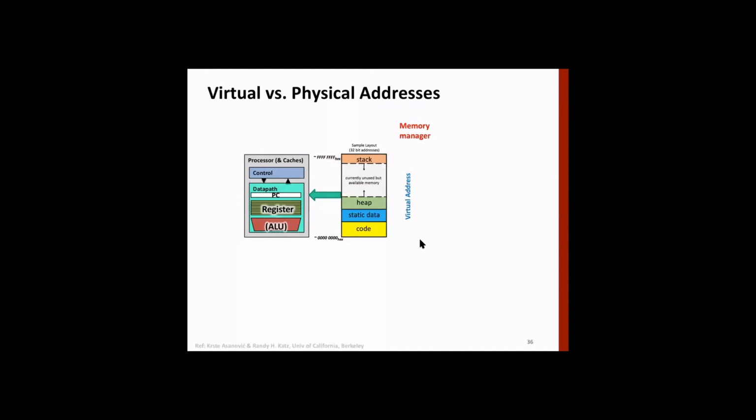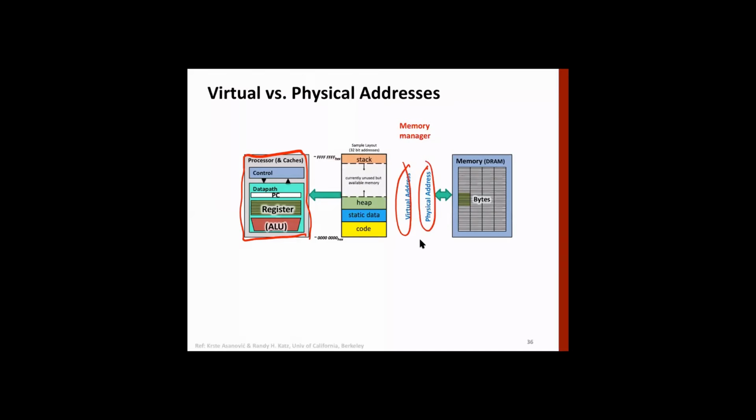All right, so this is what each program thinks when it's running on a processor. And actually it's given part of this. So these virtual addresses need to be translated into physical addresses. That's the role of the memory manager, without anybody else knowing about it, right? So when we access something from the PC, program counter, the processor will continue to access these virtual addresses. But these virtual addresses need to be translated into actual reality, which is physical addresses.